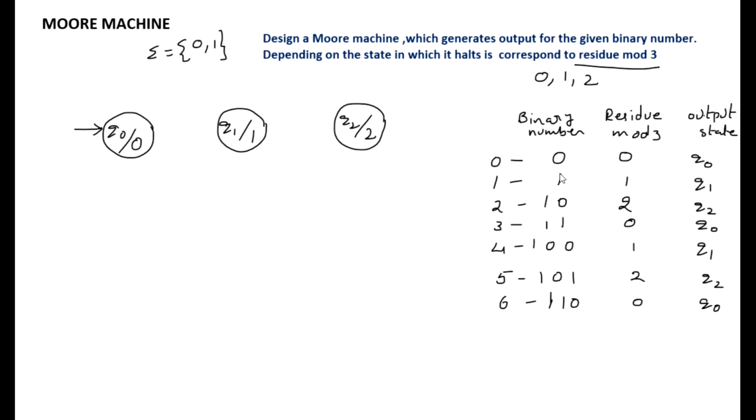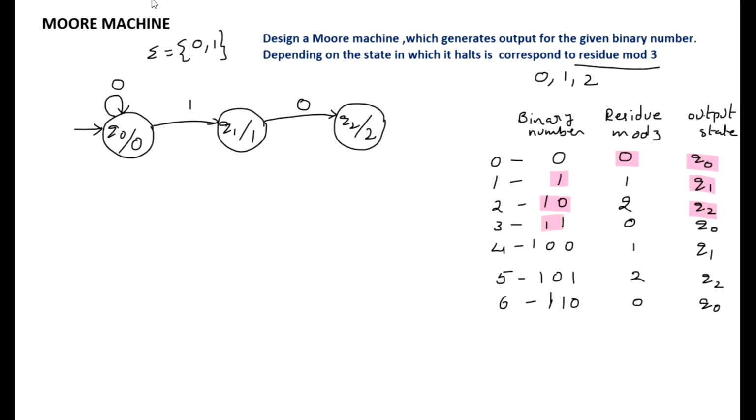With this knowledge, we will write the transitions. On reading 0, it should stay in Q0, which means we need to write a loop here. If the input is 1, it should stand in state Q1. So Q0 on 1 moves to state Q1. If the input is 1, 0, it should stand in Q2. With 1 it has already reached Q1, so with 0 it can reach Q2.